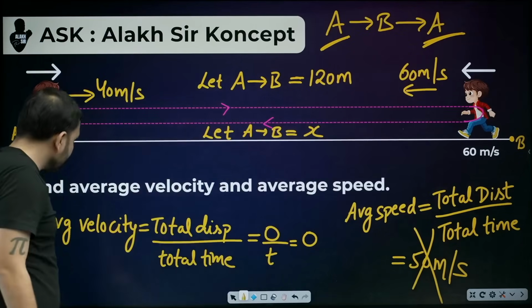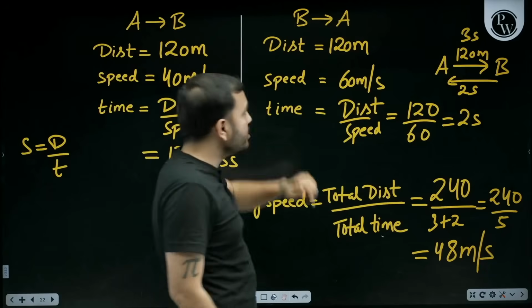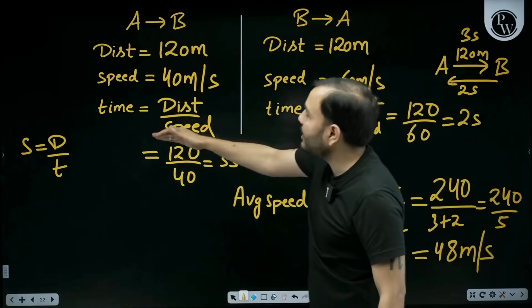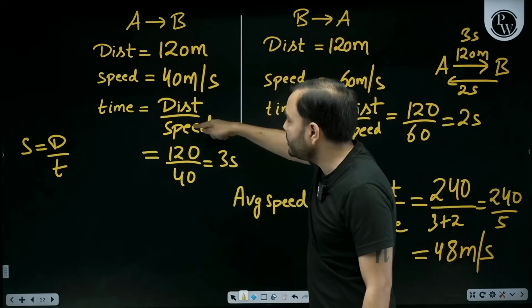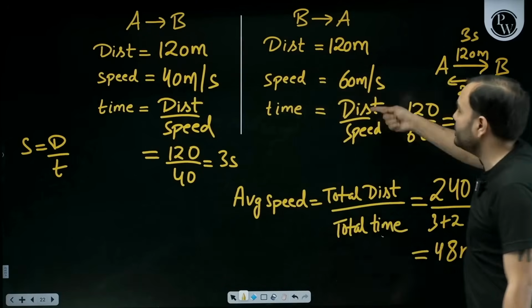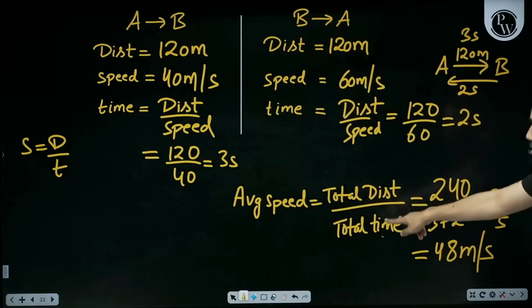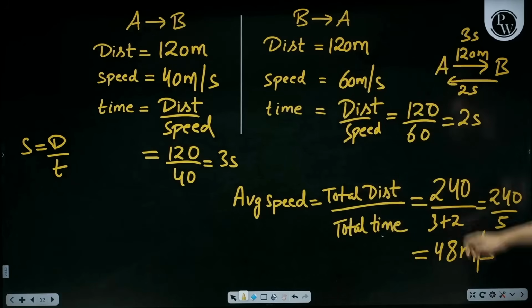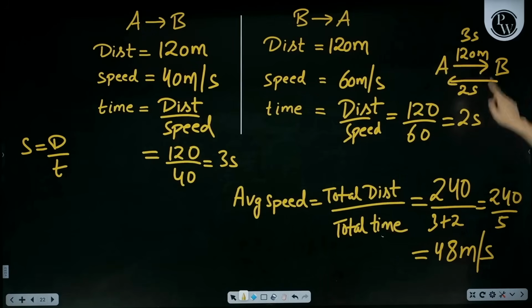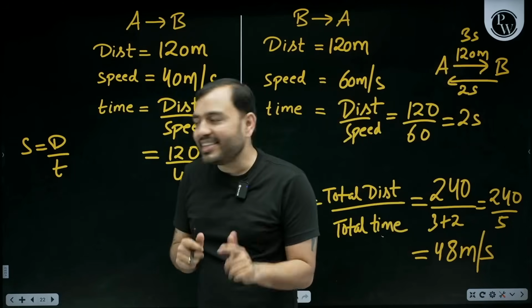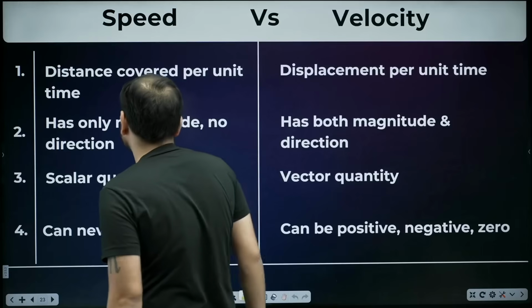total time. While going 120, returning 120. While going speed is 40, while returning speed 60. While going time, distance upon speed, 3 seconds. Returning time, distance upon speed, 2 seconds. Average speed, total distance upon total time, 240 upon 5 seconds, 48 meter per second. Clear? Did you understand properly? Very good.